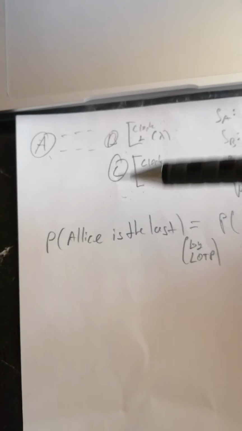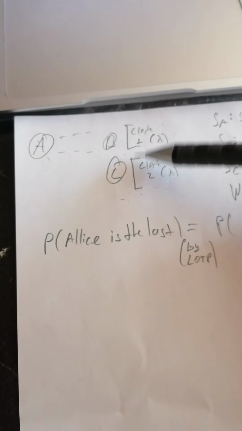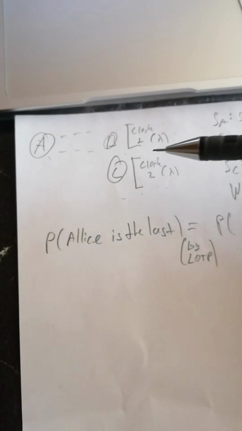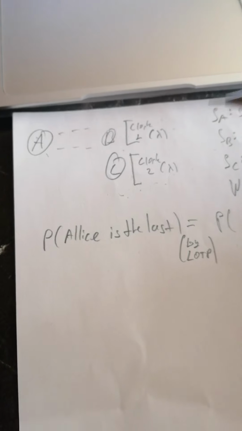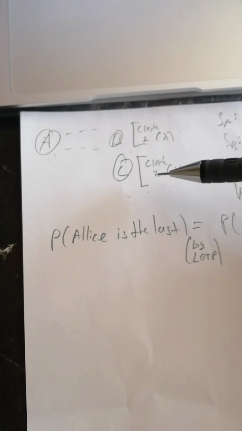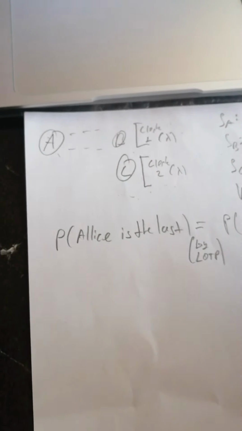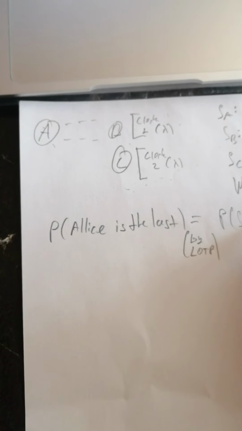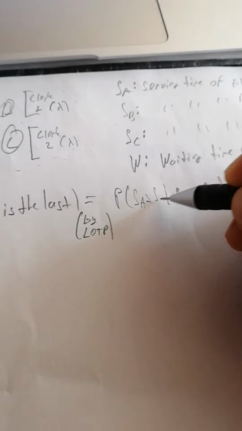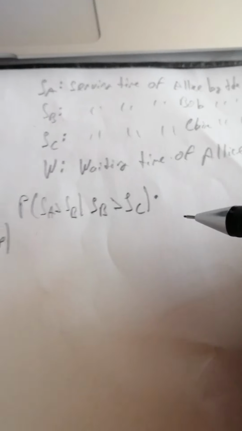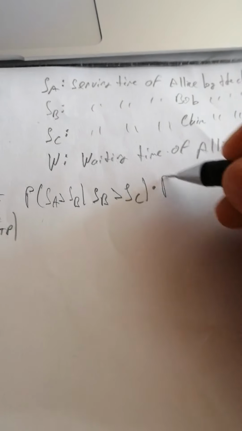Then Claire is gone, Alice and Bob are at the 2 clerks. So Bob also needs to leave before Alice, for Alice to be the last one. So the serving time of Alice is greater than the serving time of Bob, times, by the definition of LOTP, the probability that the serving time of Bob is greater than the serving time of Claire.